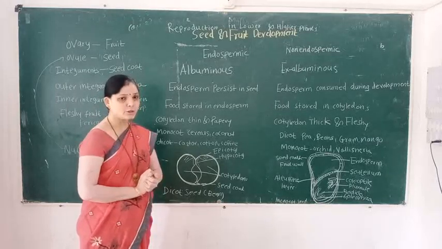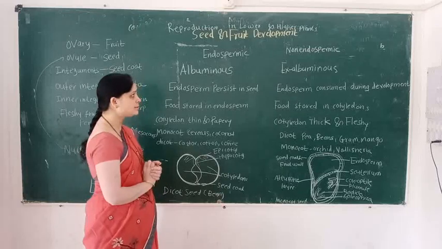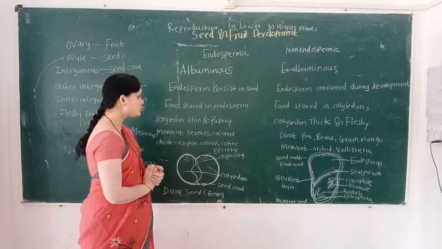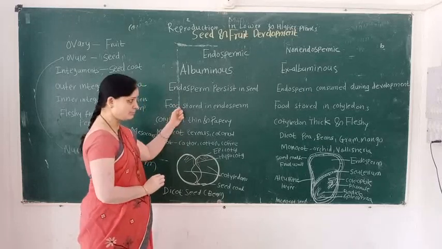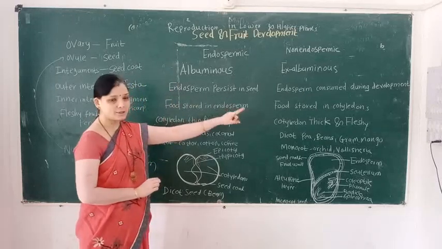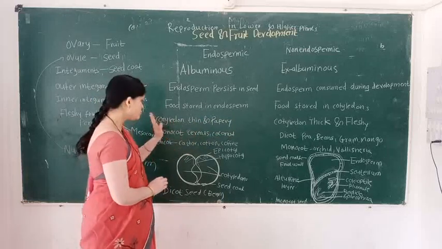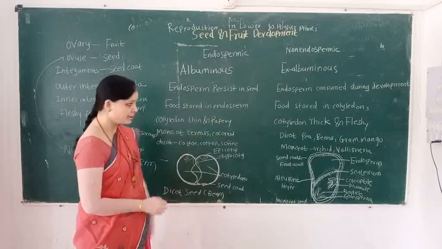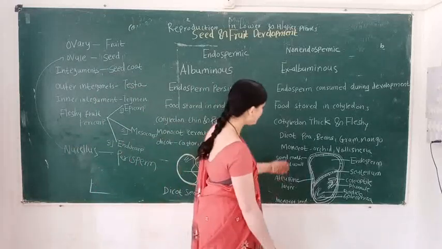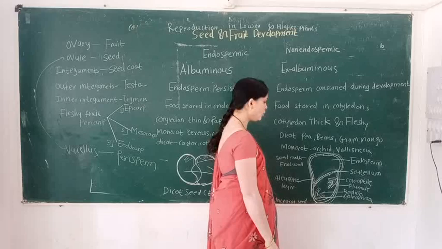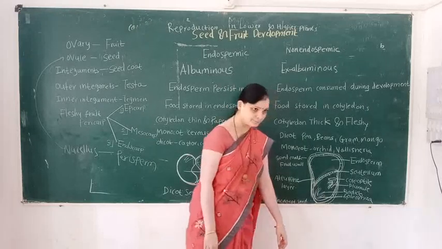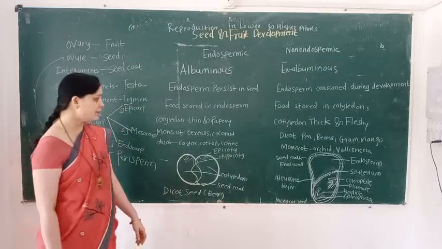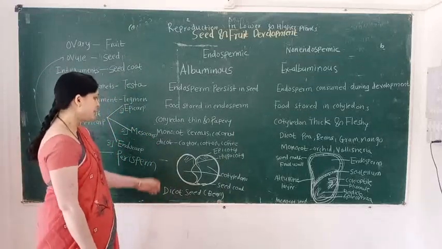In a non-endospermic seed, endosperm is consumed during development. Food is stored in the endosperm in one, and in the cotyledon in the other. In the endospermic seed, cotyledons are thin and papery, and in the non-endospermic seed, cotyledons are thick and fleshy.